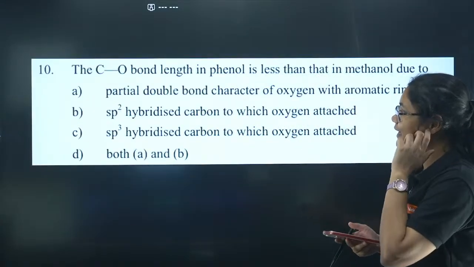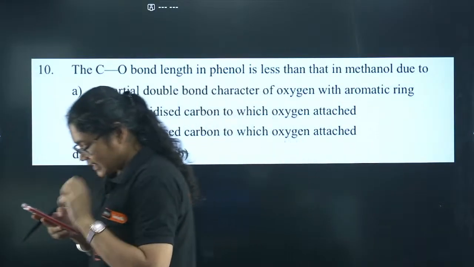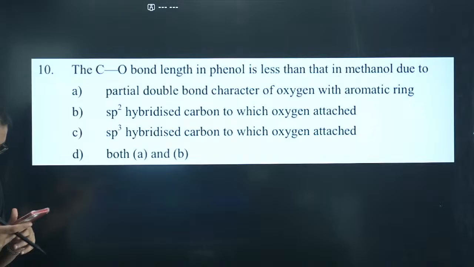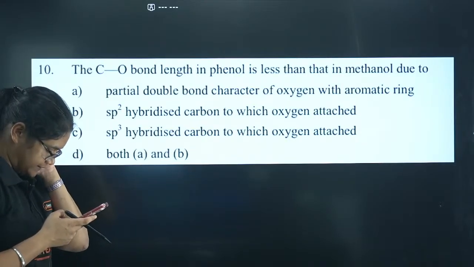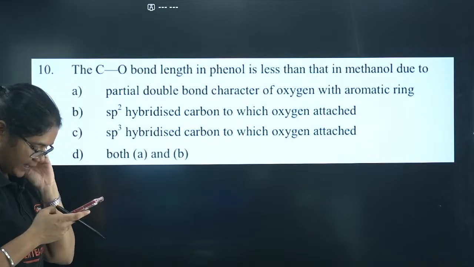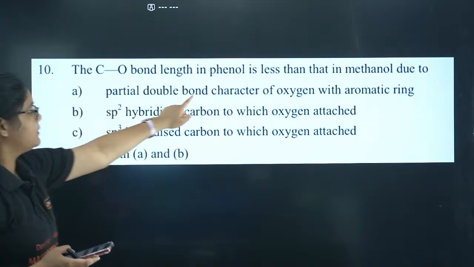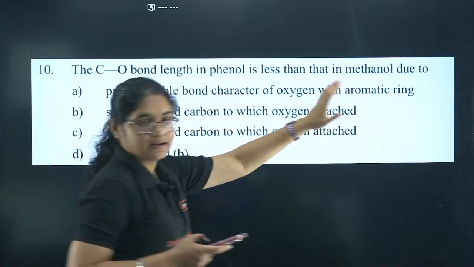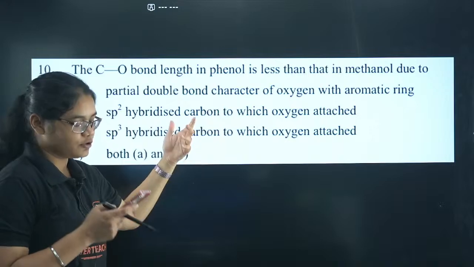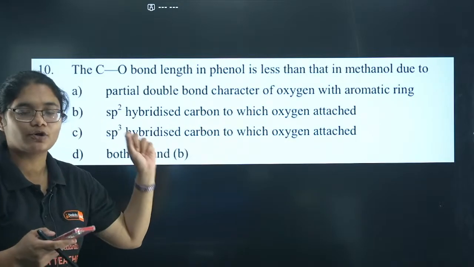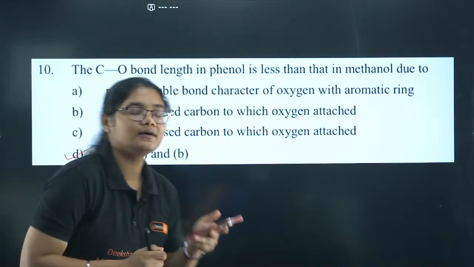The C-O bond length in phenol is less than in methanol due to what? Yes, last question. Let's see who is answering this question. 10D, I have got Sailaja's answer correct. Partial double bond character of oxygen with the aromatic ring, yes, that is absolutely correct. The sp2 hybridized carbon to which the oxygen is attached, yes, that is also absolutely correct. So both A and B, which is option number D here.